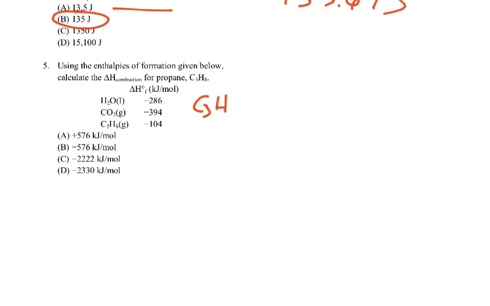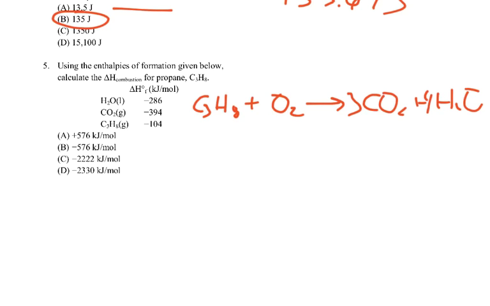So C3H8 combustion, so we know that's O2 turning into CO2 and H2O. With 3 CO2s, 8 hydrogens, we have 4 H2Os. Count that up, that's 10 oxygens, so we have 5 O2. Okay, so using these enthalpies of formation, it's going to be the energies of the products, so 3 times this and 4 times this number, minus this one. The energy of oxygen is going to be 0, because this is heat of formation, which is formation from its elements. This is already an element, so its value is 0.